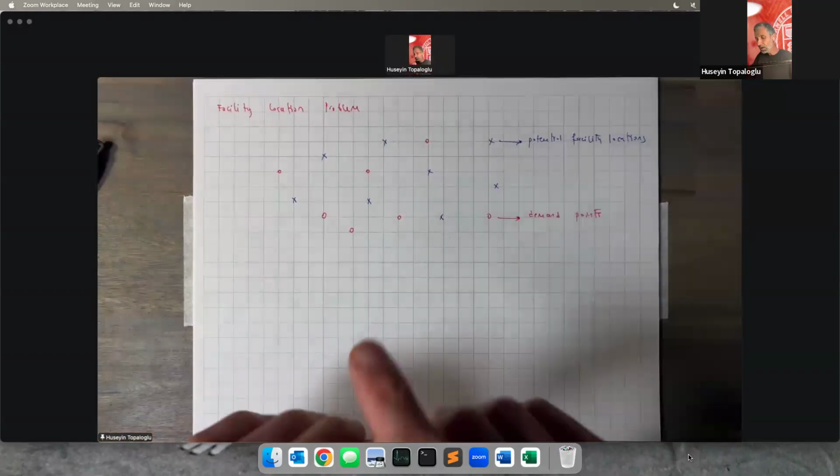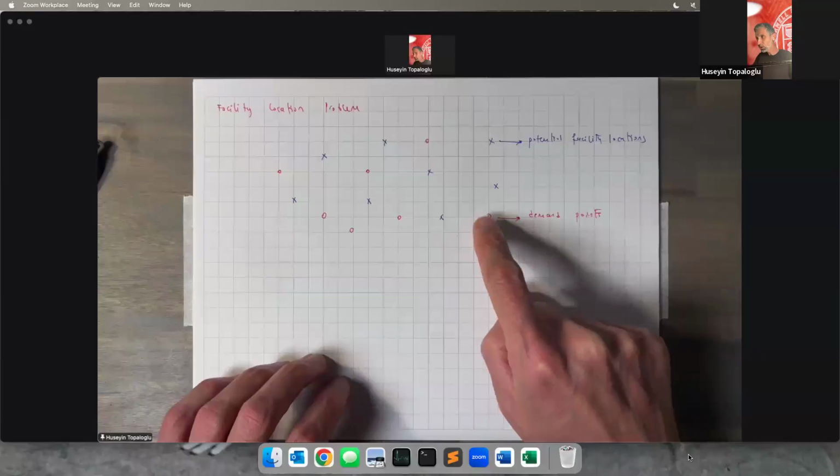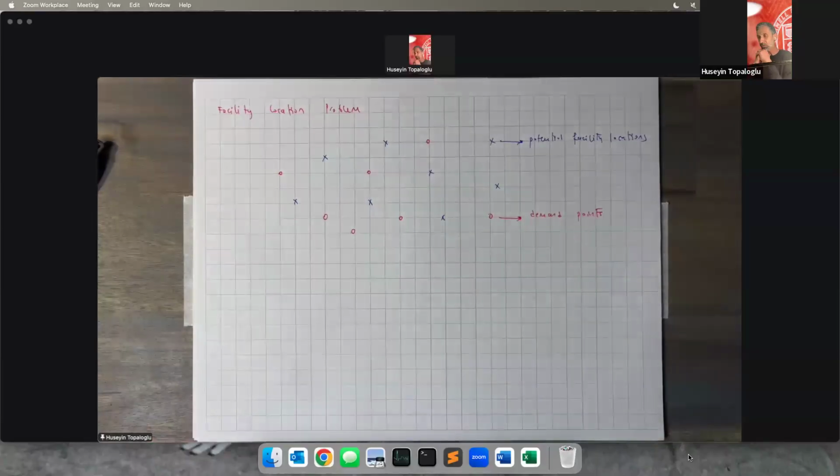And we want to figure out where to open our facilities and which demand points to connect to which open facility locations, so that we minimize the total cost of opening the facilities and connecting the demand points to the facility locations, while also making sure that each demand point is connected to one facility location. Okay, so this is the facility location problem.